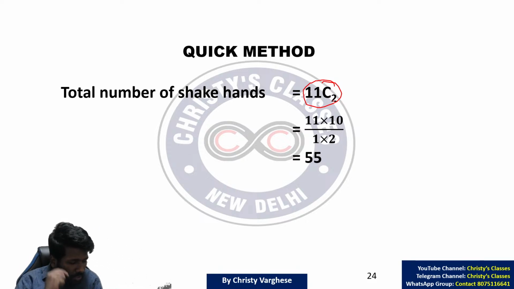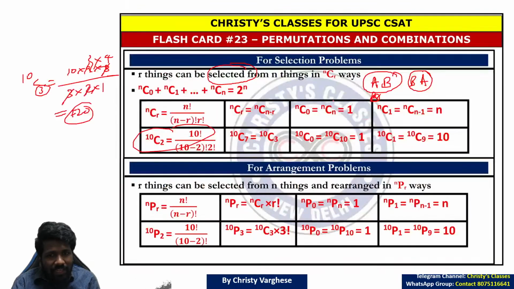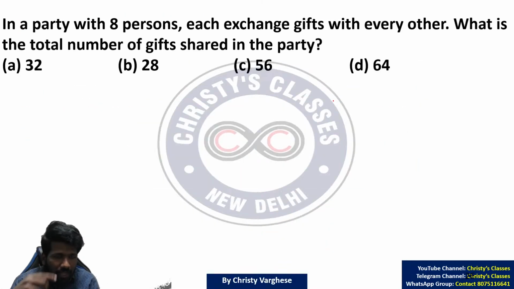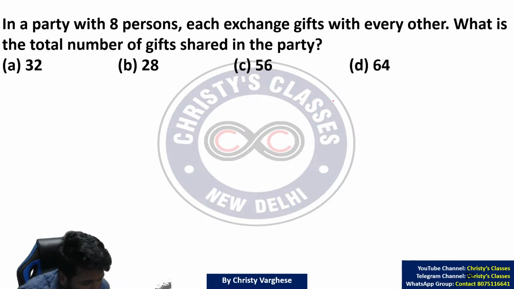All of you understood this? Please respond. So that is when combination should be used. When selection only, that is combination. Then I will give you another example for you to try. Can you try this question? Compare it with the previous shake hand problem and try this question.